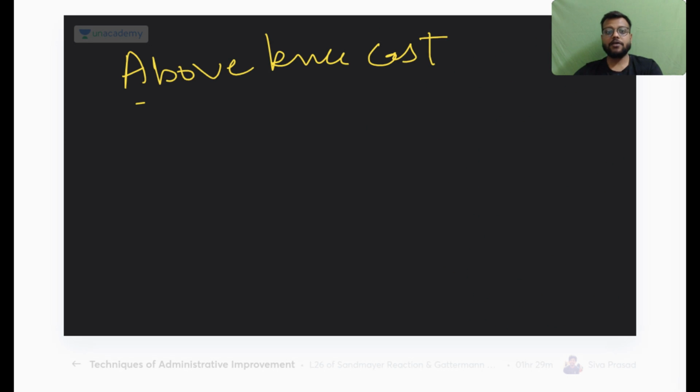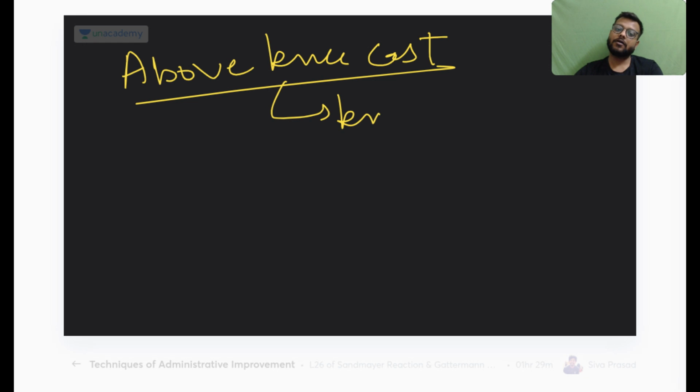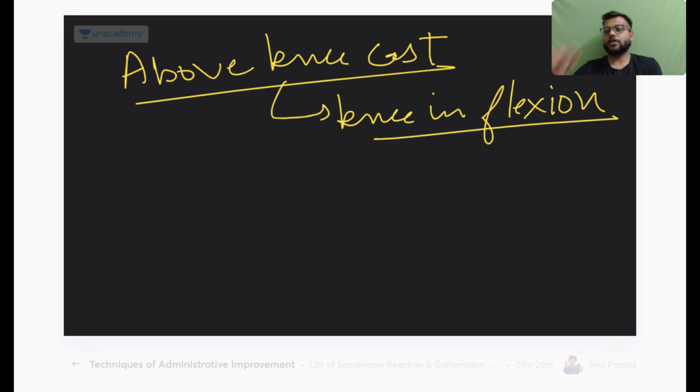Okay, that is called tenotomy. Okay, and in the Ponseti technique it is an above knee cast with the knee in flexion. Above knee is necessary, otherwise there will be movement of the leg, and the cast that you have applied in the normal anatomical position will shift from its position.